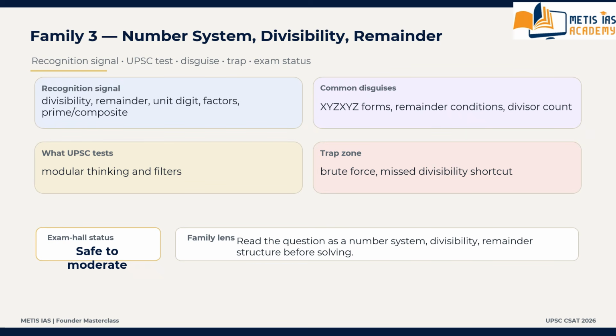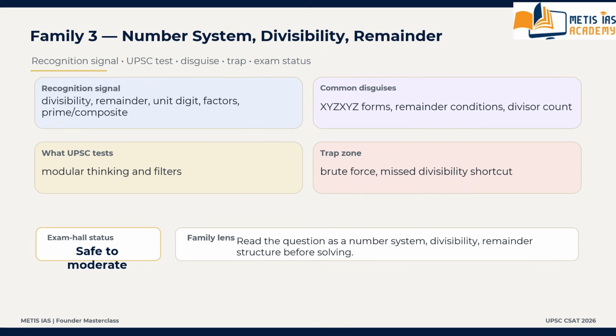What is the trap zone? The main traps are brute force calculation, missed divisibility shortcut, factor restriction trap, not checking parity first. These traps are always present in the number system, divisibility, remainder family. Let me repeat them again: brute force calculation, missed the divisibility shortcut, factor restriction trap, not checking parity first.